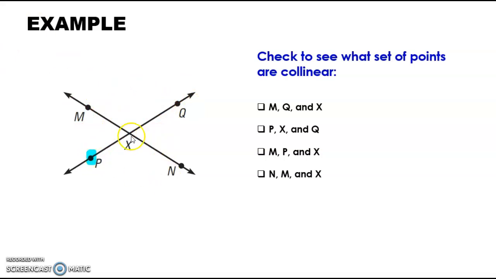Let's look here at the next ones. Okay, we have P, X, Q. Those are all on the same line right here. So those are collinear. Okay, the next one says M, P, and X. Again, those are not on the same line, so those are non-collinear. Okay, the next one says N, M, and X. Now, even though those don't go in order, like when they were named, they are on the same line. So those 3 points are collinear.